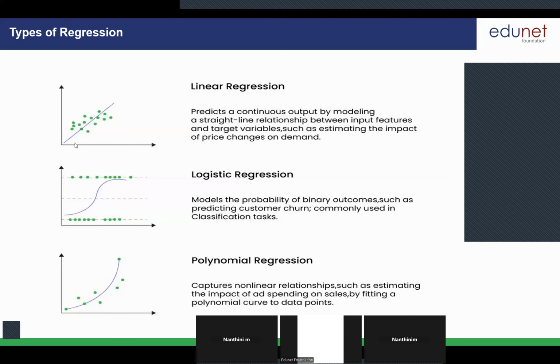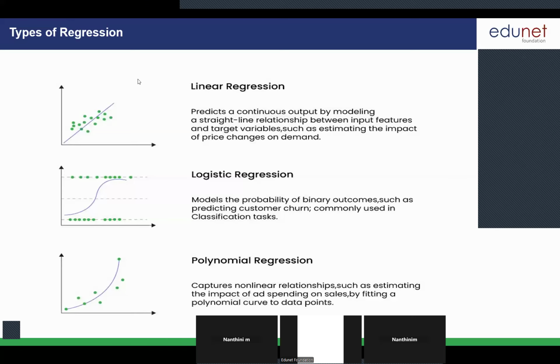I will minimize it later on for this particular slide alone. So it will be trying to give you a continuous output like a straight line. If one variable increases, the other variable will also increase. If one decreases, the other will also decrease. It is like a directly proportional concept. An example is house price prediction, a linear relationship between the x variable and the y variable.